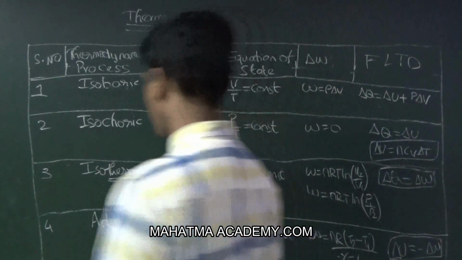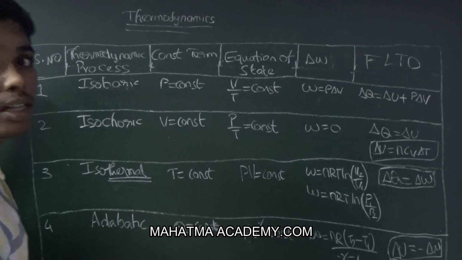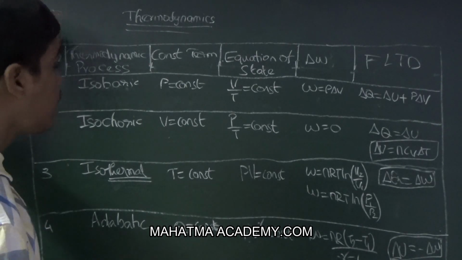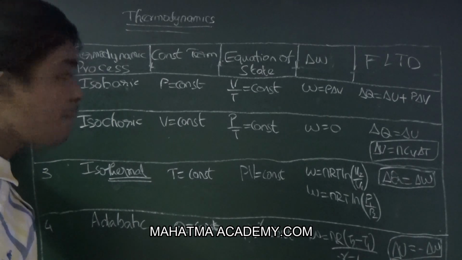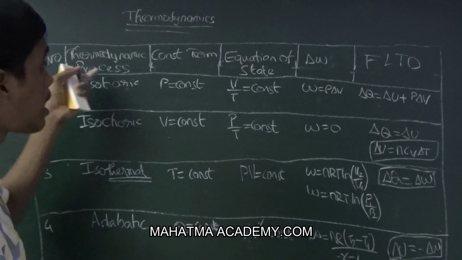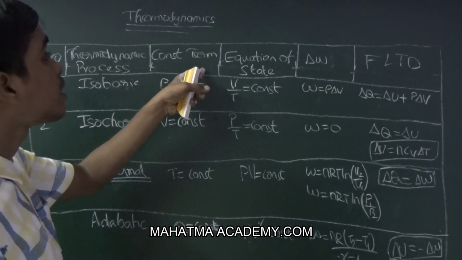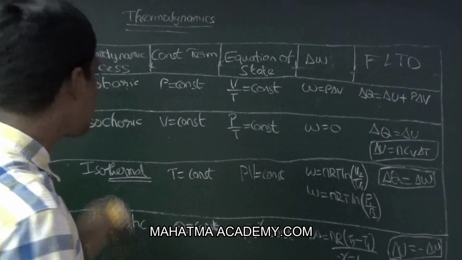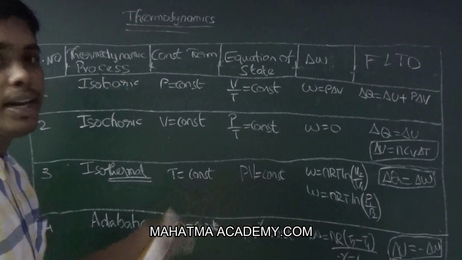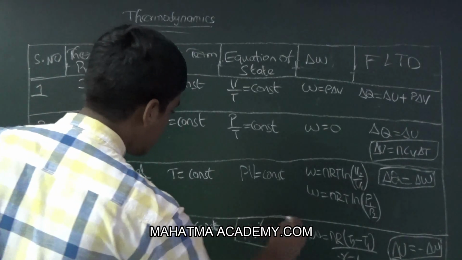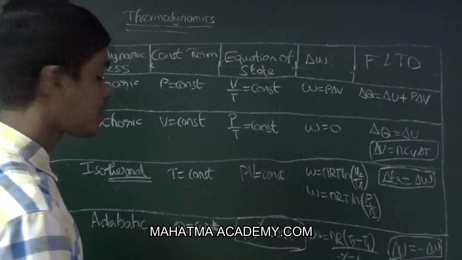Now this is in tabular form, which you want to remember: SNO, thermodynamic process, constant term, equation of state, delta W, and first law of thermodynamics, and this is all. Now I am going to prove the other two terms from this. Okay.